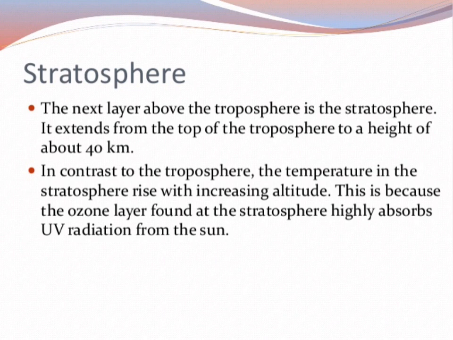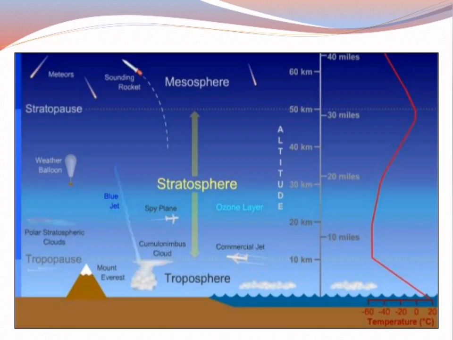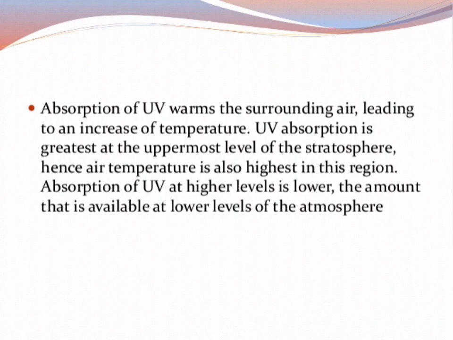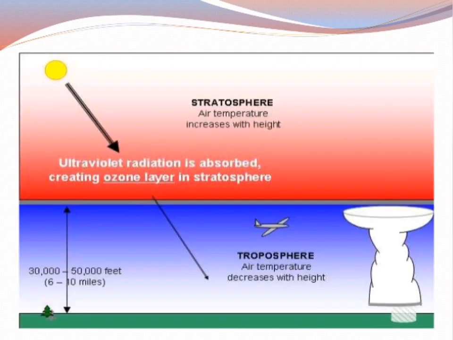Even the ozone layer is present in this layer. In the stratosphere, ozone is present, which helps us and it protects us from the UV radiation. It is absorbed over here, and when the UV radiations are absorbed, the temperature must be high over this layer. And here is a reason. First of all, the UV radiation comes from the sun, and the highest layer of the stratosphere is warmest, and as it comes downwards, as we move downwards, it is a bit cooler than the above layer.